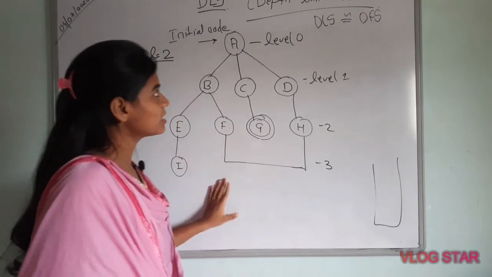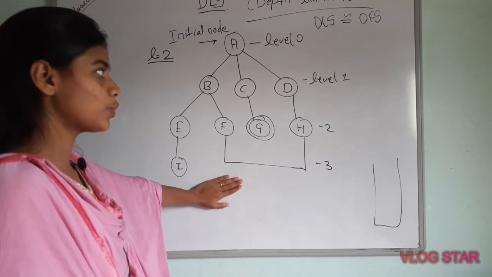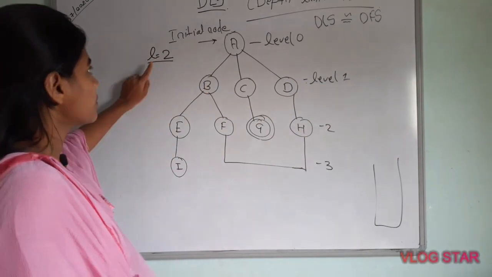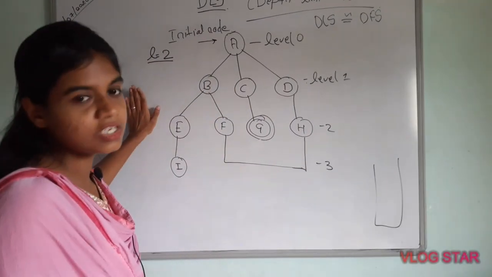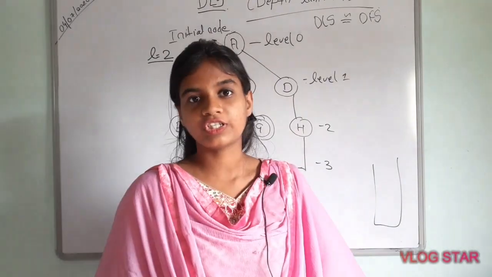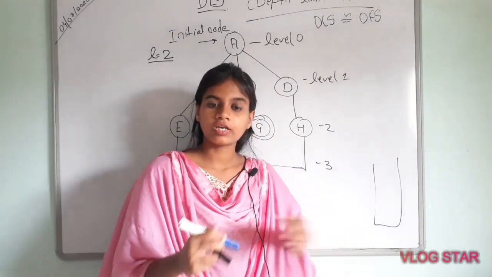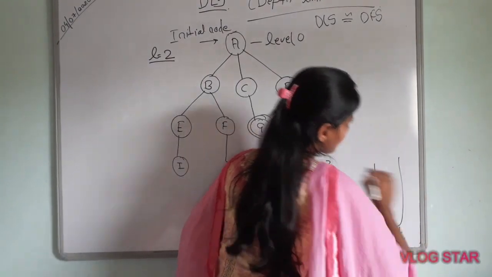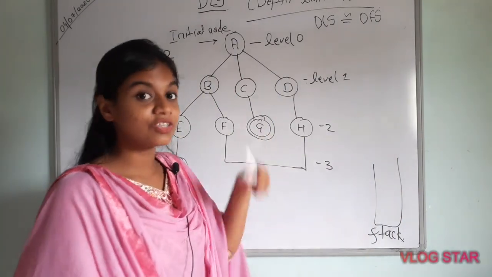So here we can see that this depth limited search graph is a successor graph, because the goal node is present on level 2 and level 2 is within the limit 2. So limit 2 is given, so we can reach the goal node and make all the nodes visited nodes. So how will we make them visited nodes? With the help of a stack. By stack we will make all the unvisited nodes visited nodes.